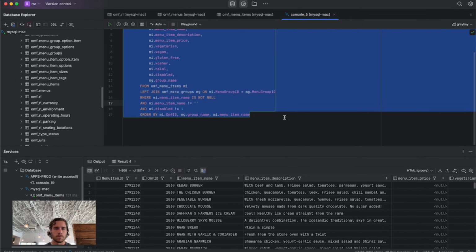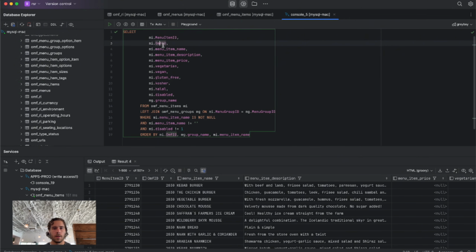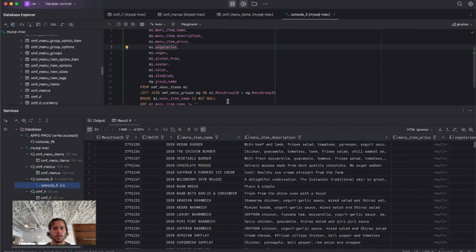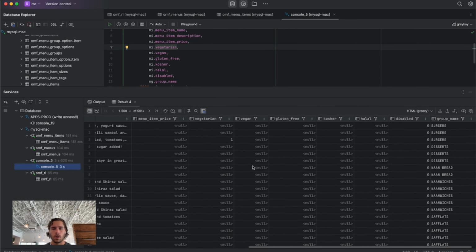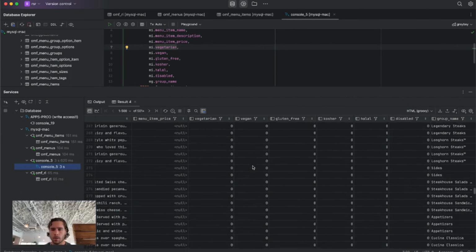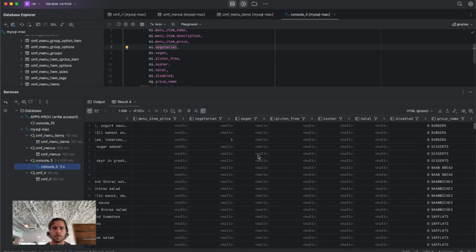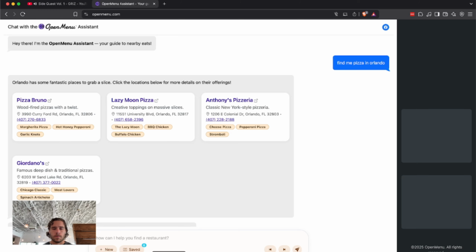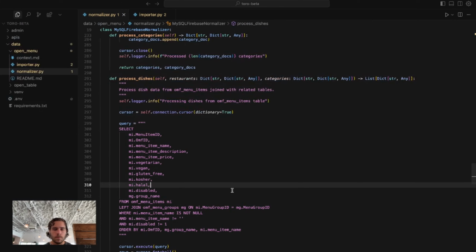Cool. So this, we're getting all the menu item ID, name, description, price, seems vegetarian, gluten-free, kosher, all that stuff. Looks awesome. Cool. Oh, so we're joining on the menu group, so we can get the group name.